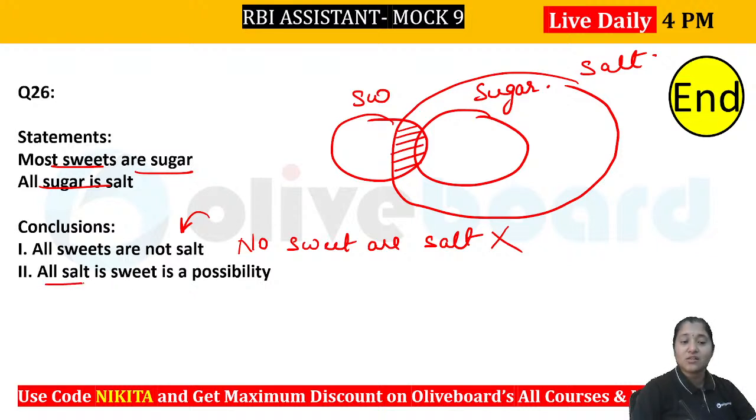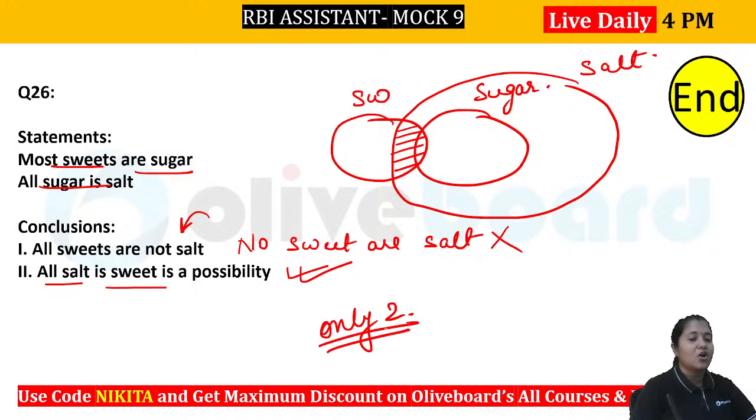What about the second one? All salt is sweet is a possibility. So you can see there is no negative information in any of the statements. So salt can absolutely go inside your sweet. There is a possibility there, right? So that is why this will be the right answer here. So the answer to this particular question will be only 2 follows. I hope this is clear to everybody, right? So only 2 would be the right answer in here. Okay?